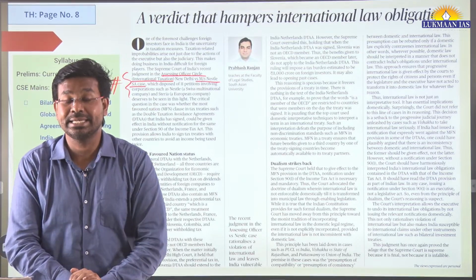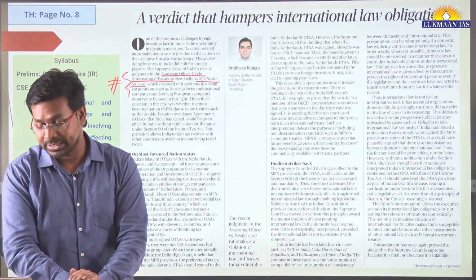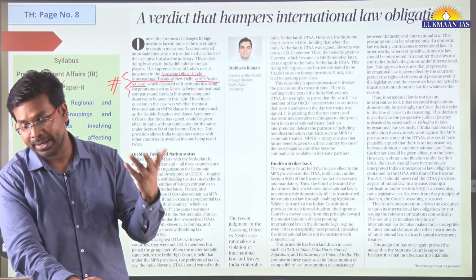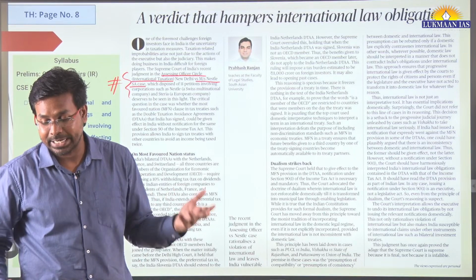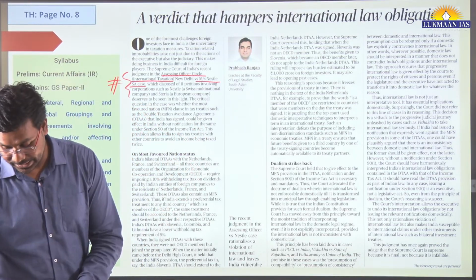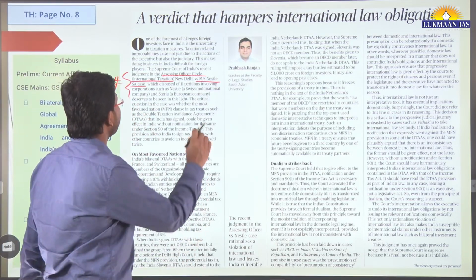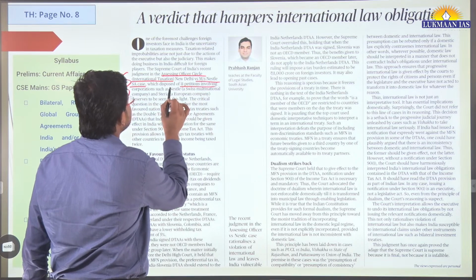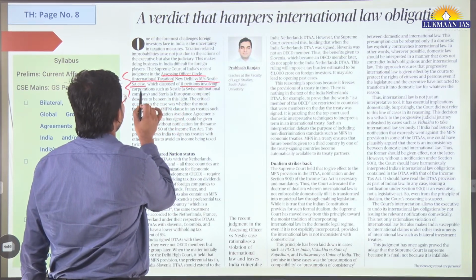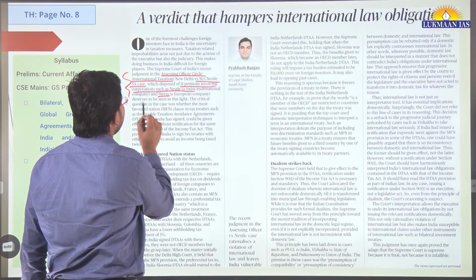As we know, Nestle is a very big brand, a big company. It is a Switzerland based multinational company, and it has a good presence in India. In its judgment, the Supreme Court disposed of 11 petitions involving corporations such as Nestle, Steria, etc.